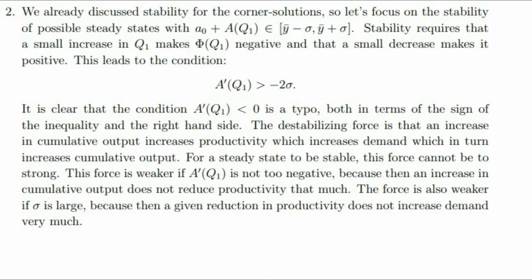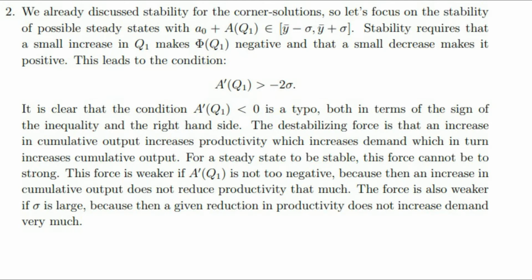Stability requires that a small increase in Q1 makes phi of Q1 negative, and that a small decrease makes it positive. This leads to the condition A'(Q1) is greater than negative 2 sigma.